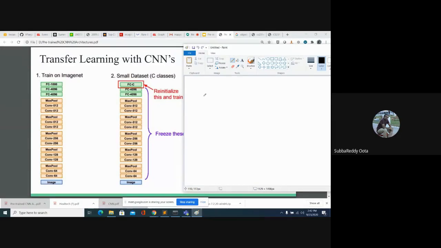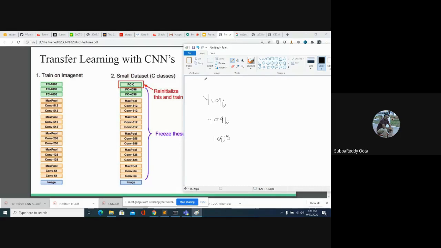How many neurons does the FC contain? We have 4096 neurons, right? This is the first FC, and even in the second FC we have 4096 neurons, and the last FC layer contains 1000 neurons. Those 1000 neurons are nothing but the number of classes.